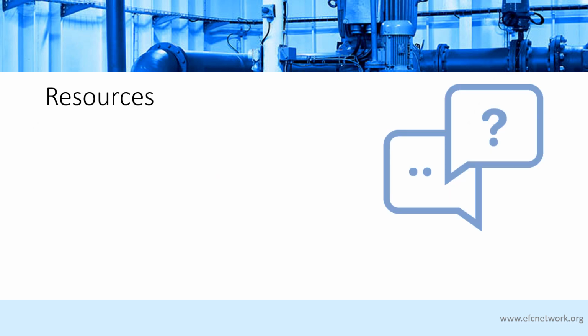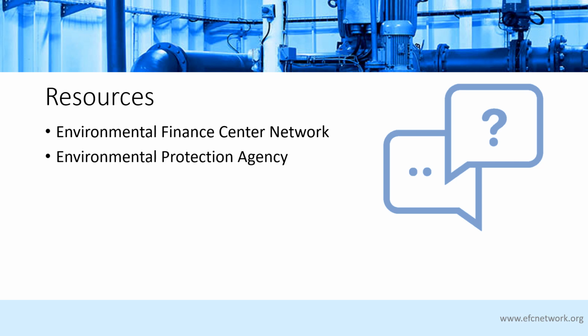There is a plethora of resources available for understanding and addressing affordability issues. Here are a few that might be especially helpful. The Environmental Finance Center Network, which is a network of all the environmental finance centers, often work together on national projects to help communities address utility issues. The U.S. Environmental Protection Agency provides research, reports, and guidance on a variety of topics regarding drinking water. The American Water Works Association has resources available for a variety of topics, and additionally, each state has their own section of AWWA, so check for your state section to see what kind of resources might be available.